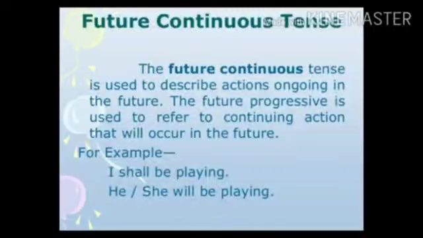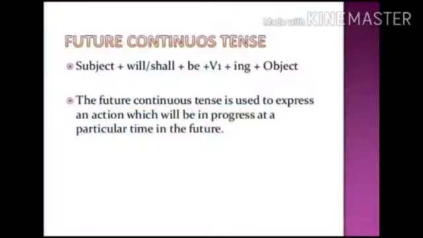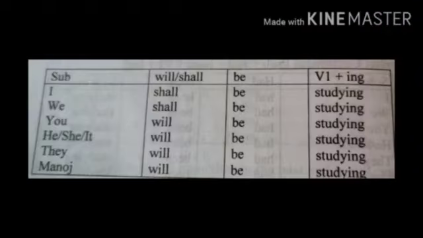I mean to say that this tense is used to indicate an action which will be in progress at a particular time in the future, and its structure is subject plus will or shall plus be plus v1 plus ing plus object. I repeat the structure: subject plus will or shall plus be plus v1 plus ing plus object. Okay, examples: I shall be playing,